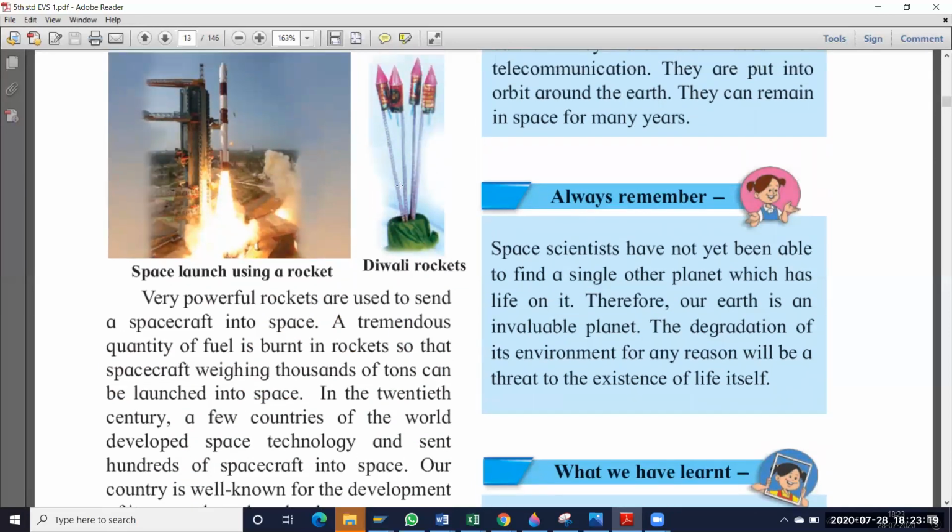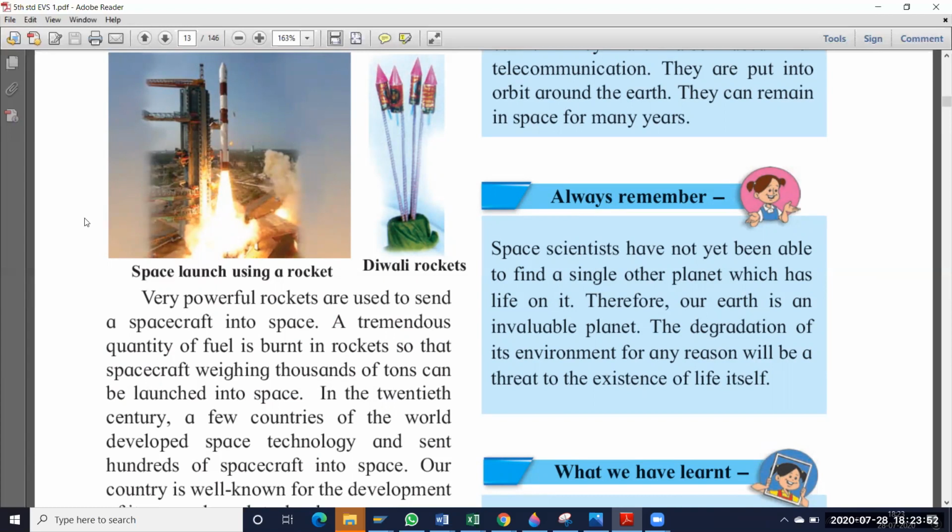Only some 5 grams or 10 grams of explosive substance is given in that rocket, and that is sufficient. But when we prepare the real rocket to launch into space, we have to use so much more. A ton means what? 100 kgs. So thousands of tons means 1000 into 100. That much explosive, that much fuel, we have to give in that rocket.